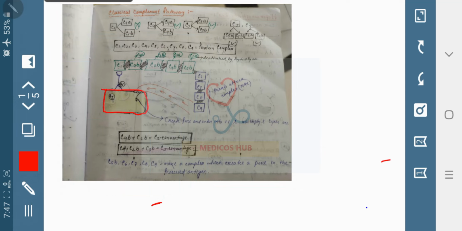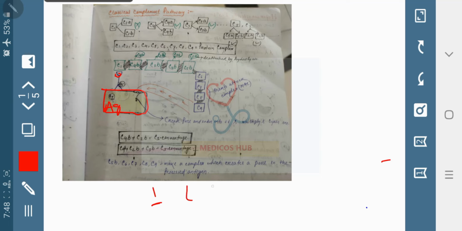Here the antibody is already bound with this antigen. As I told before, only when the antigen-antibody complex is formed do complement proteins bind with it. Then C1 complement protein binds, after that C4 complement protein binds, like I love you. You should remember this mnemonic, this chain.